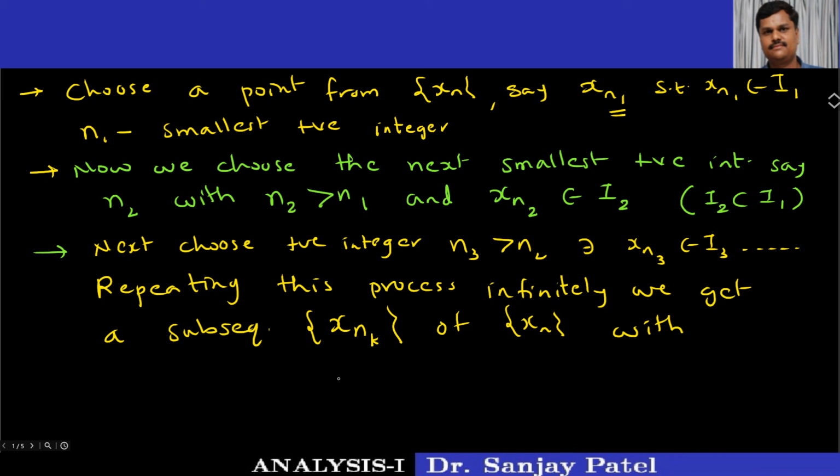So xn1 belongs to I1, xn2 belongs to I2 and so on.